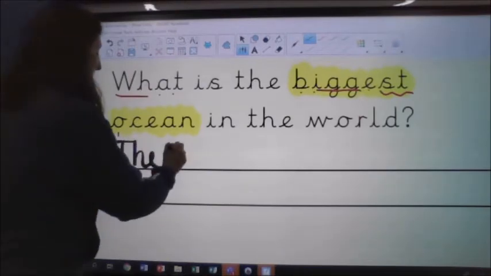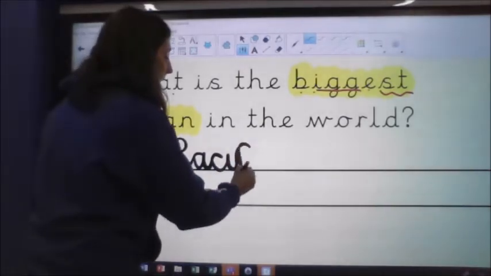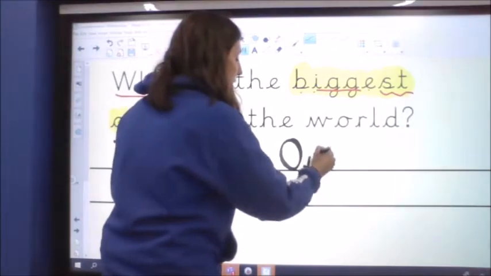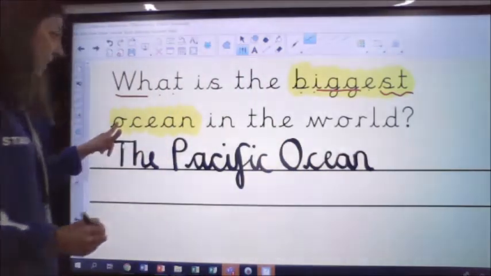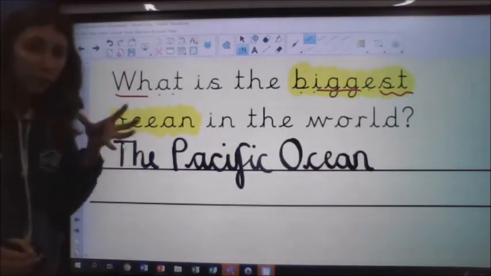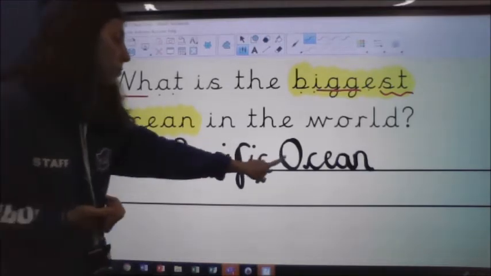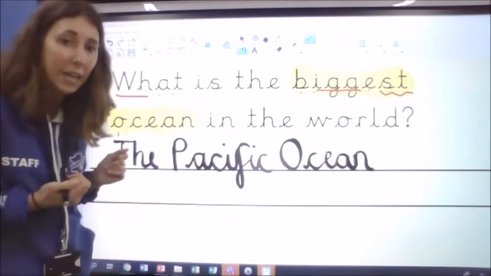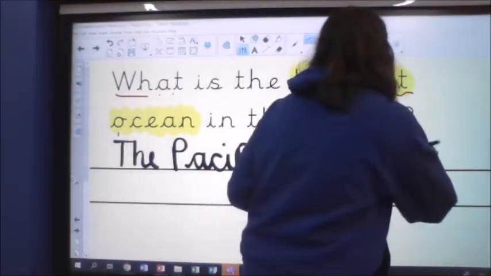The capital letter for Pacific because it's a proper noun. The Pacific, and again, capital letter for Ocean because I'm talking about a specific ocean. Okay, I didn't need a capital letter here for ocean because I was just talking about oceans generally, which is the biggest, not a specific one. And because I'm now talking about a specific ocean with a specific name, it's a proper noun with a capital letter. So the Pacific Ocean is